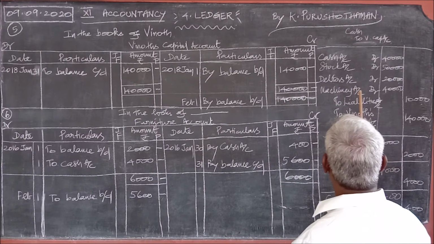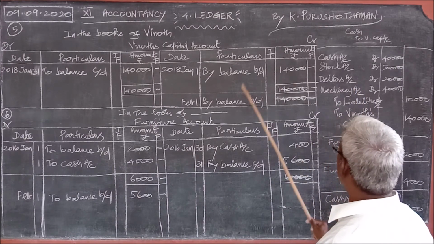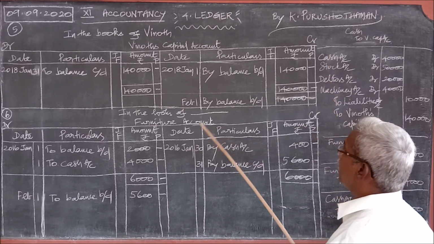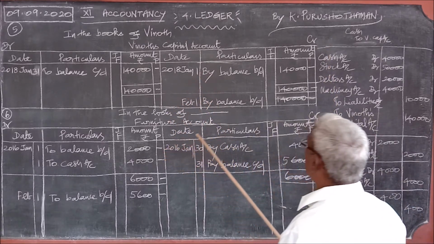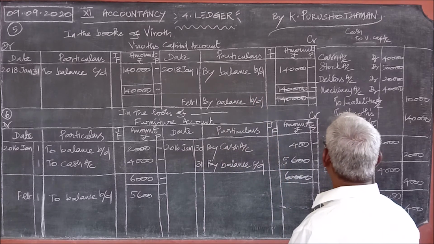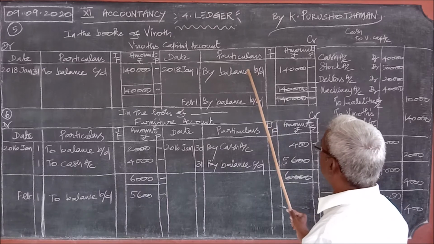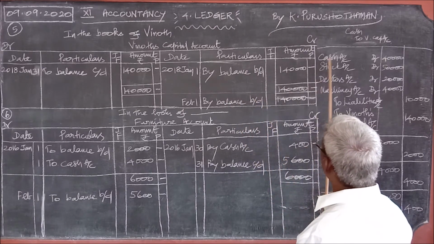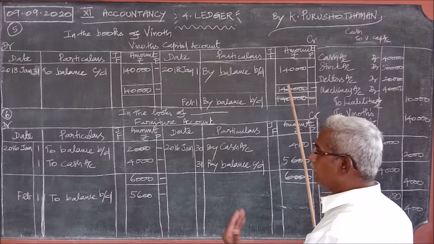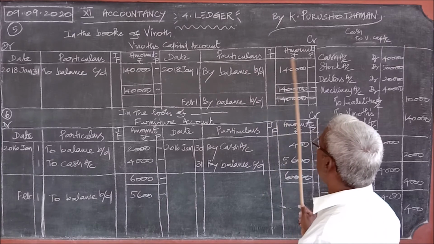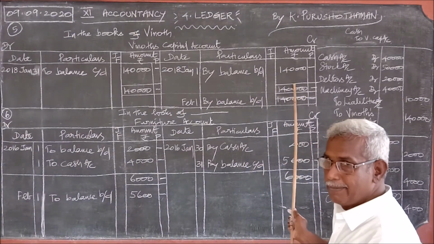So what should be written on the debit? There are many possibilities. There are 4 possibilities here. What should be written? We do not know, but the side only we know it is the credit side because we know the capital account appears in the journal on the credit. So here only it should be passed. And for that, what should be written out of this 4? We do not know what they are. In that case, we can write by balance brought down 1,40,000.